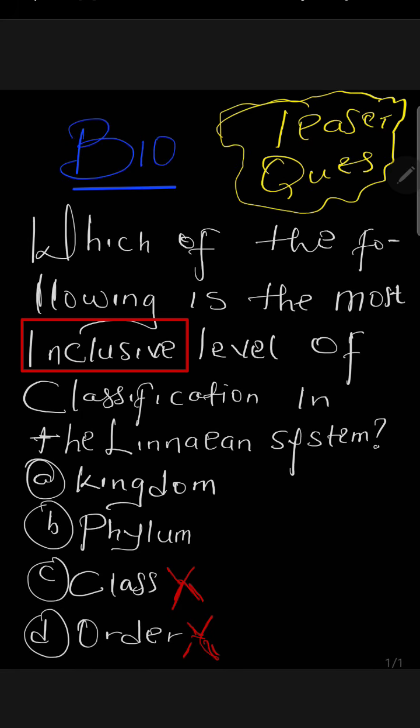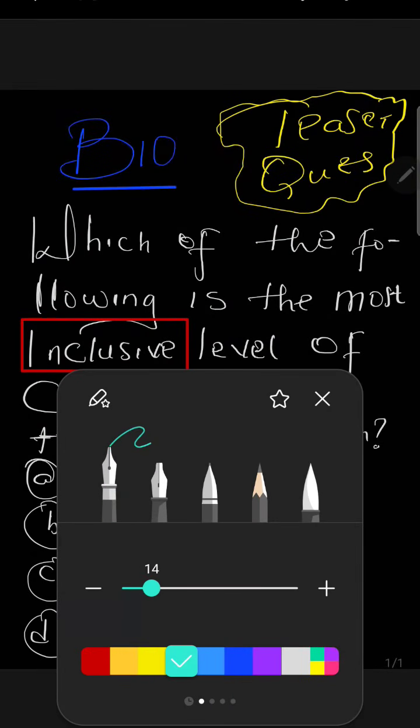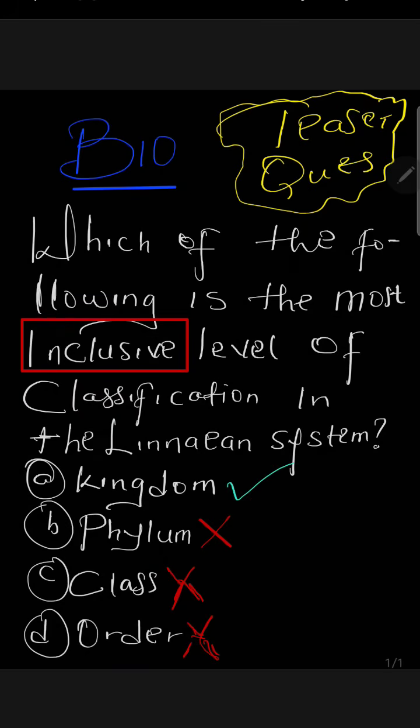Between kingdom and phylum, the one that is higher up in the ranking is actually kingdom. So phylum is lower in the ranking. So phylum cannot be the answer, and my answer to this question becomes kingdom.